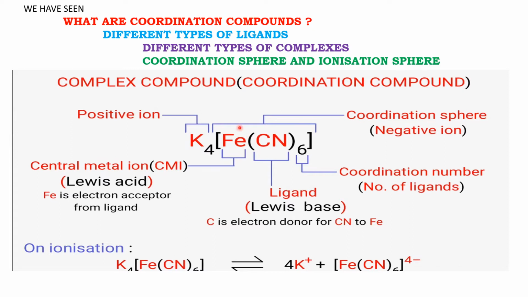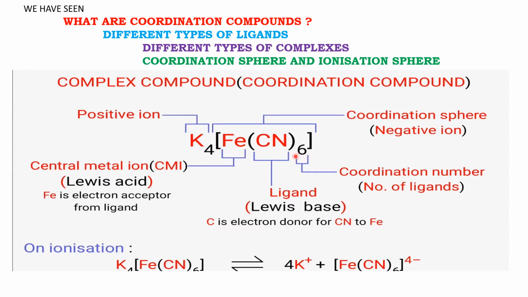So we know this is a coordination compound and we have the coordination sphere represented by square brackets, and inside the coordination sphere we have iron, which is the central metal ion, and we have 6 ligands. These constitute the coordination sphere represented by a square bracket.